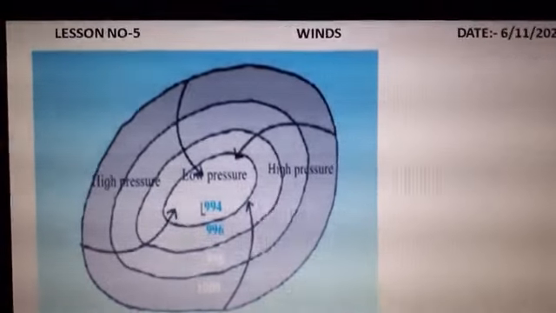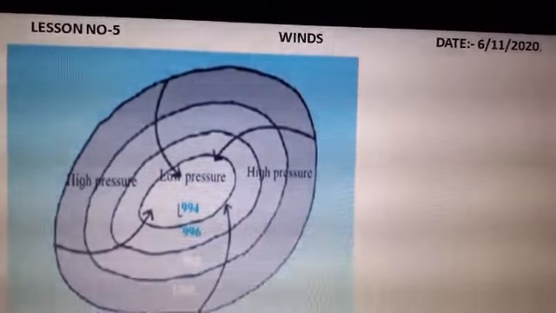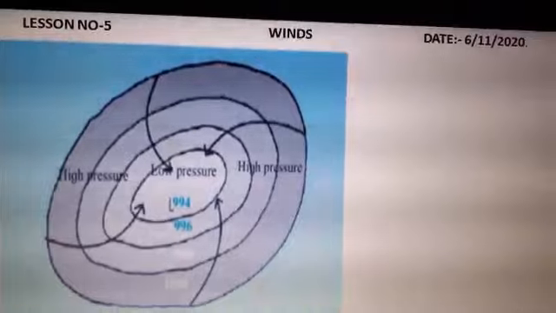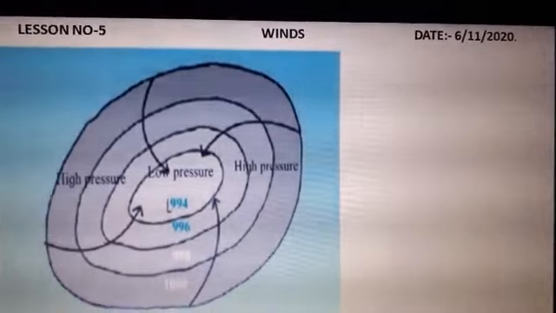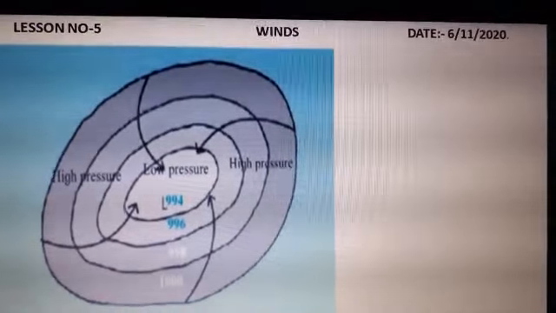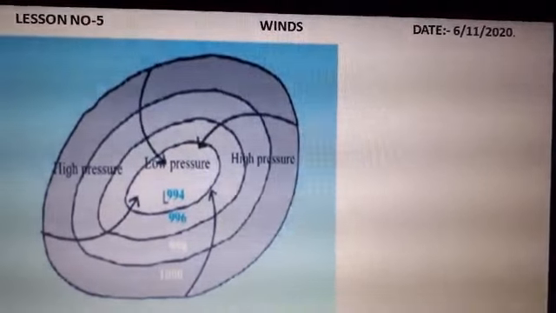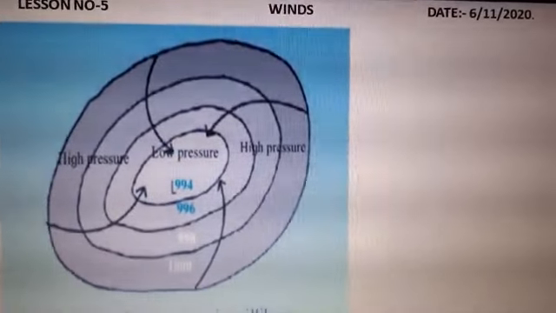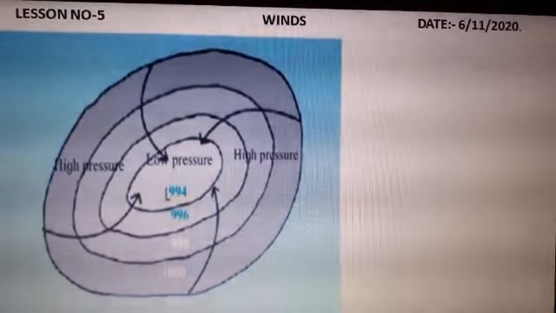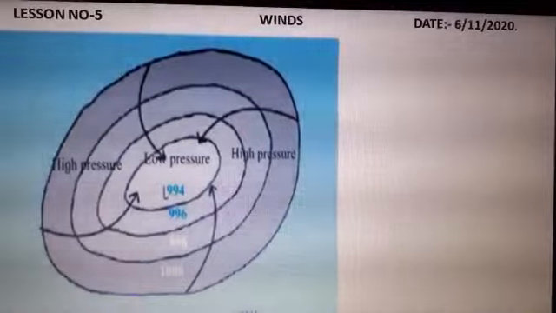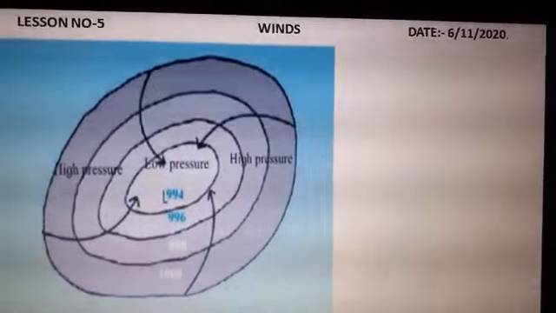Good morning, children. For the last so many days, we have been studying lesson number 5, Winds. We have studied what wind is. Then we studied different types of winds, and we have also seen the breezes, that is the mountain breeze and the valley breeze. Then in the last period we studied the sea breezes and the land breezes. Then we also studied the seasonal winds, that is the monsoon winds, the southwest monsoon winds which give rains to the Indian subcontinent. We also studied that monsoon winds are sea and land breezes only, blowing on the earth on a large scale.